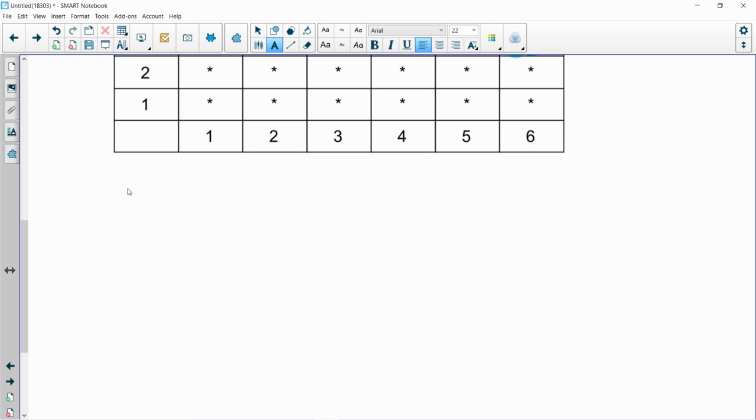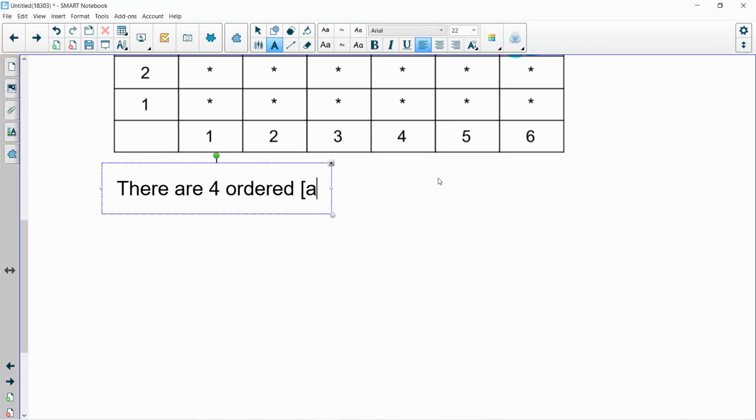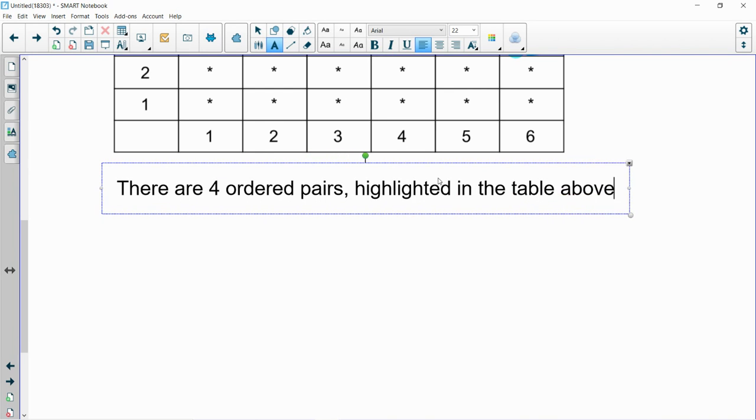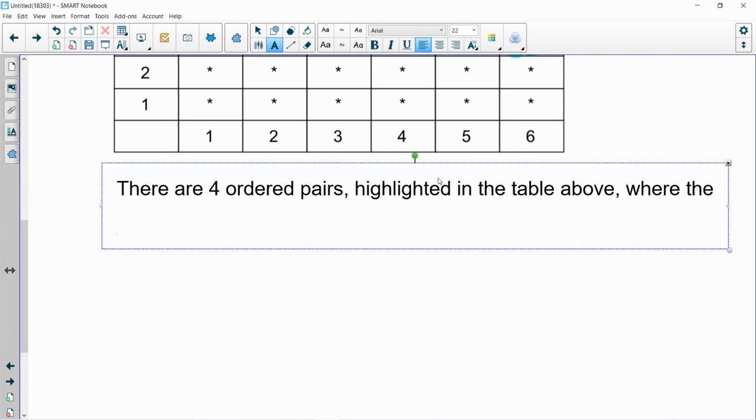So underneath, I'm going to say there, whoops, carried away with my typing, there are 4 ordered pairs, which we have highlighted in the table above, whose sum is 9.